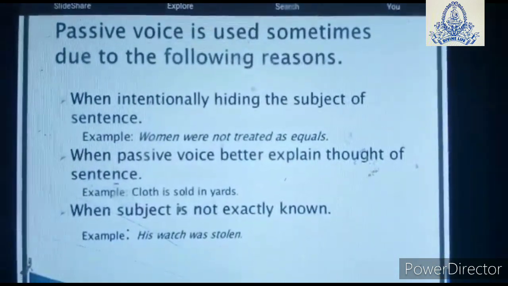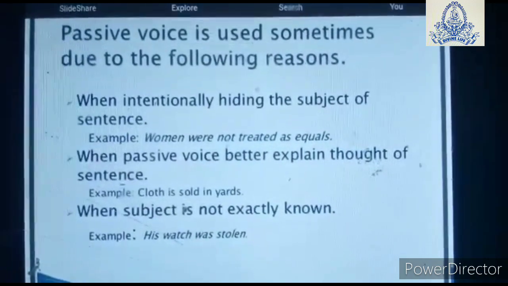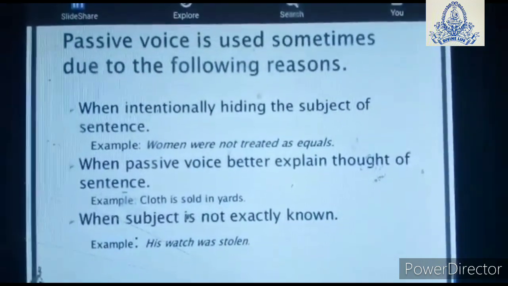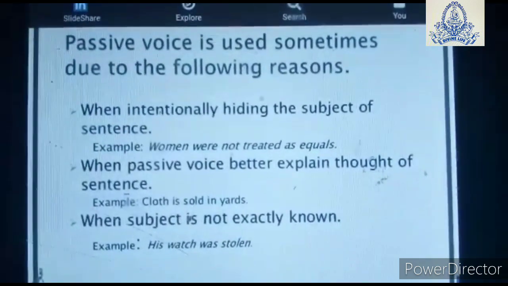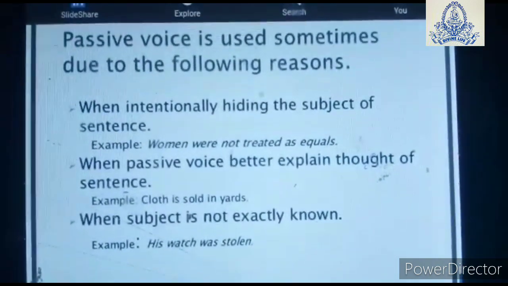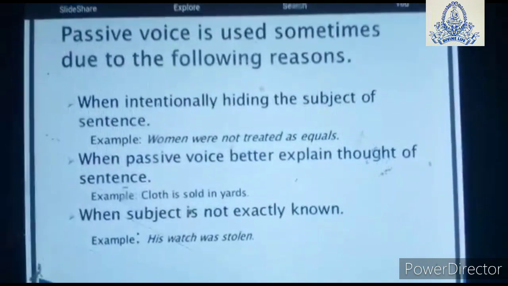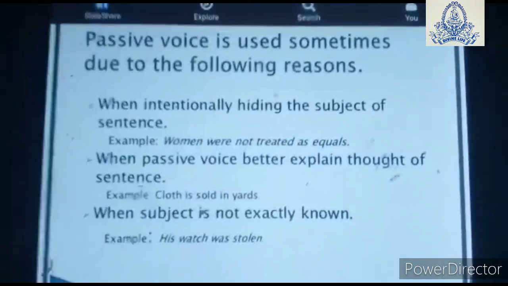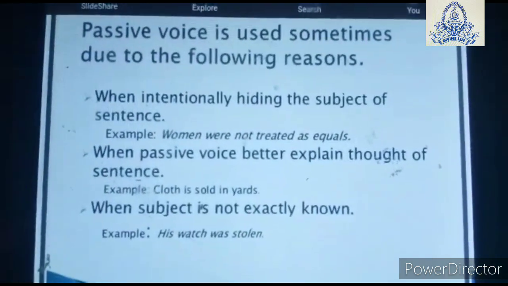When the subject is not exactly known: "His watch was stolen." The action is there, but who stole the watch, we don't know. So here it is also "his watch was stolen by someone," by a thief or whatever. The subject is not there.